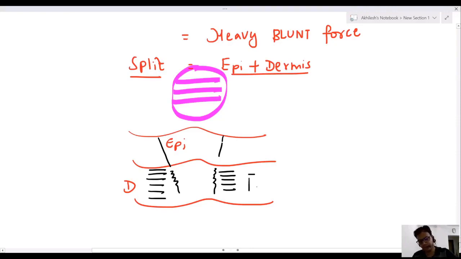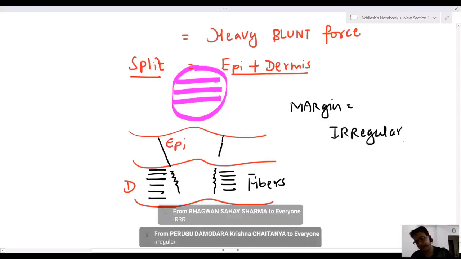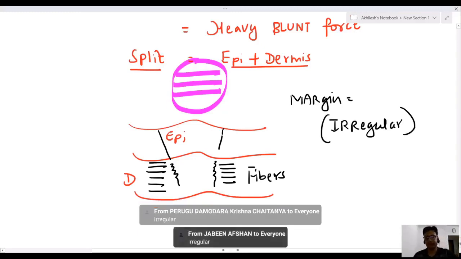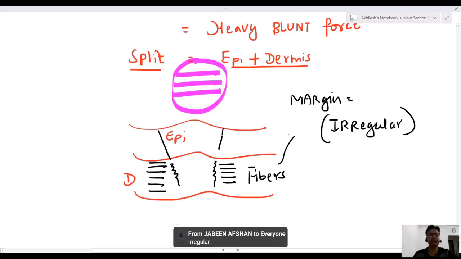Because of fibers, when you see the margin, now tell me anyone, margin of the laceration will be regular or irregular, my dear friend? Generally, the margin of the laceration will be irregular because of fibers.